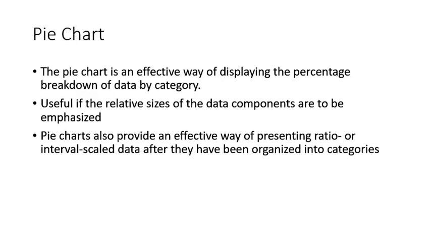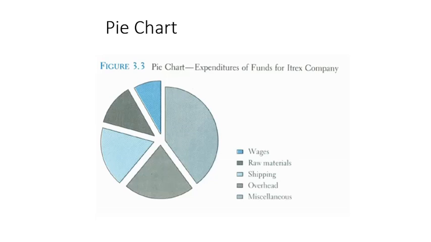The next graphical representation method is the pie chart. A pie chart is an effective way of displaying the percentage breakdown of each category. It is very useful if the relative sizes of data components are to be emphasized, and pie charts also provide an effective way of presenting ratio and interval scale data that has been organized into different categories. This is an example of a pie chart where the expenditure of funds is shown, and each sector represents the extent or range of each category.